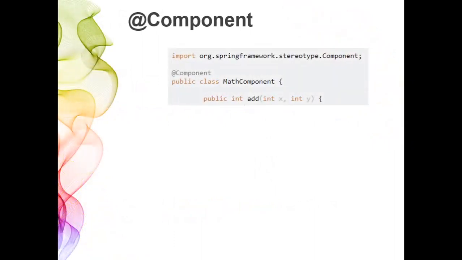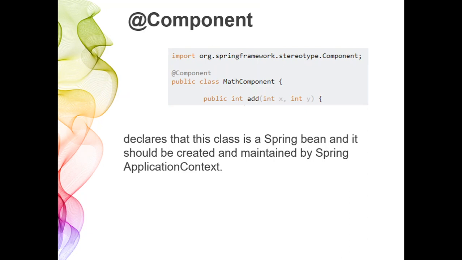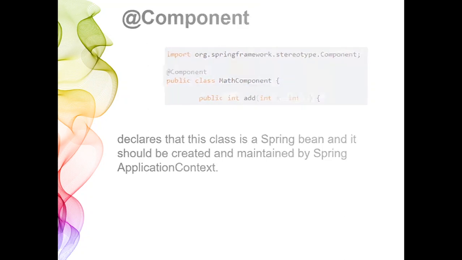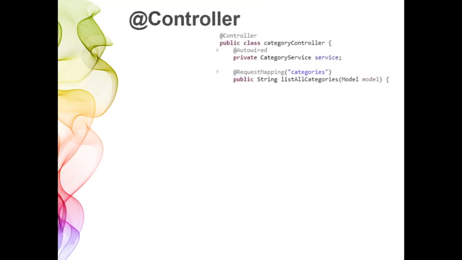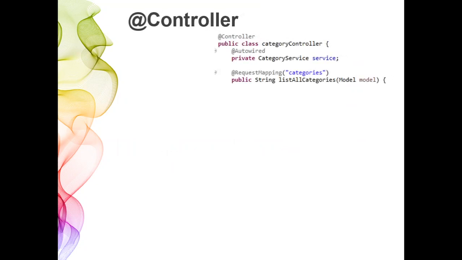The main idea behind the component annotation is that each class annotated with component is a Spring bean, and that means it should be created and maintained by the application context. Given that, how does the controller annotation differ from the component annotation?